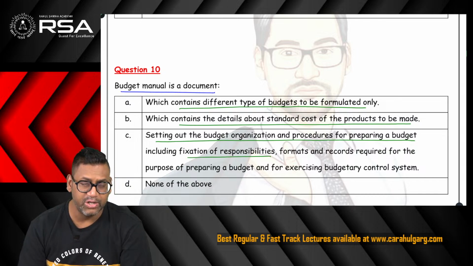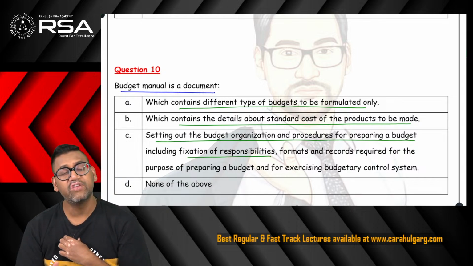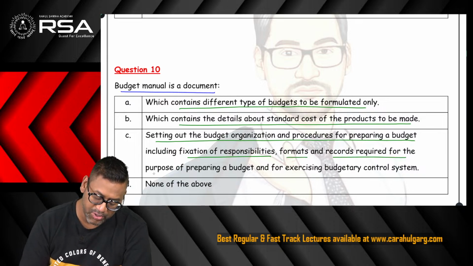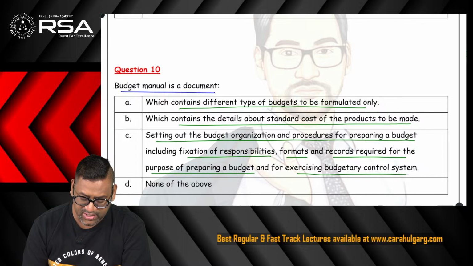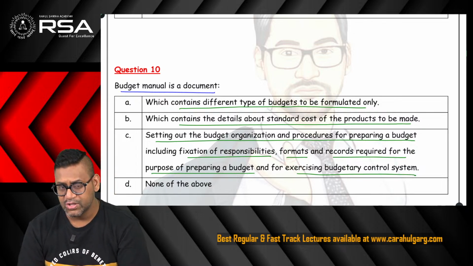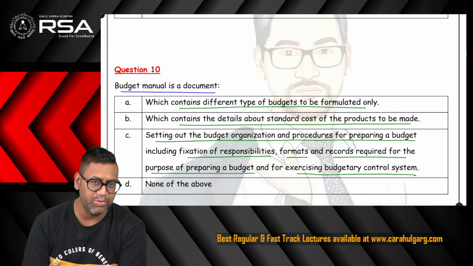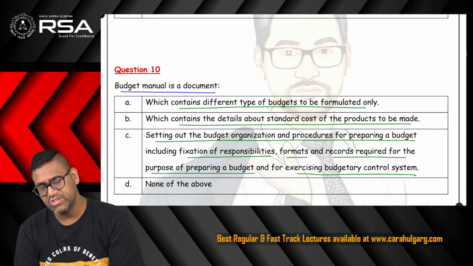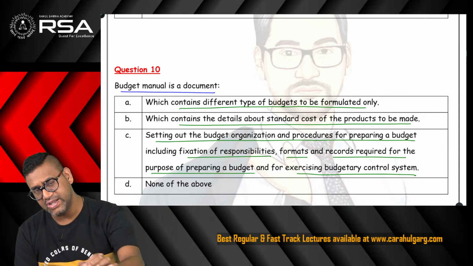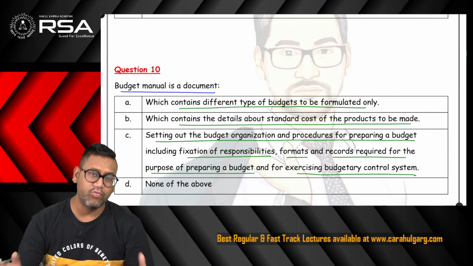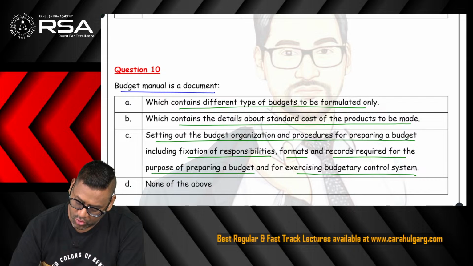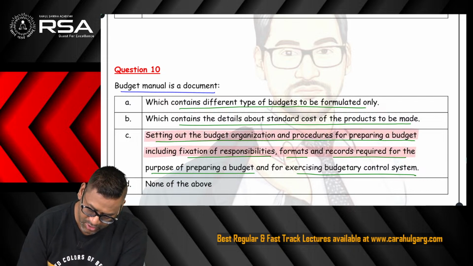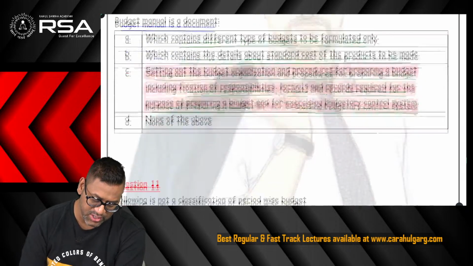Fixing the responsibility means who will make the budget, from whom he will get the budget approved. Formats of the budget, records required for the purpose of preparing a budget, exercising the whole budgetary control system. So C option is the correct one. Budget manual basically is the masterpiece relating to the budgets in the organization, which contains each and every single detail from start till end of the budgetary control process. So option C is the correct answer. In question 10, C option is the correct one.